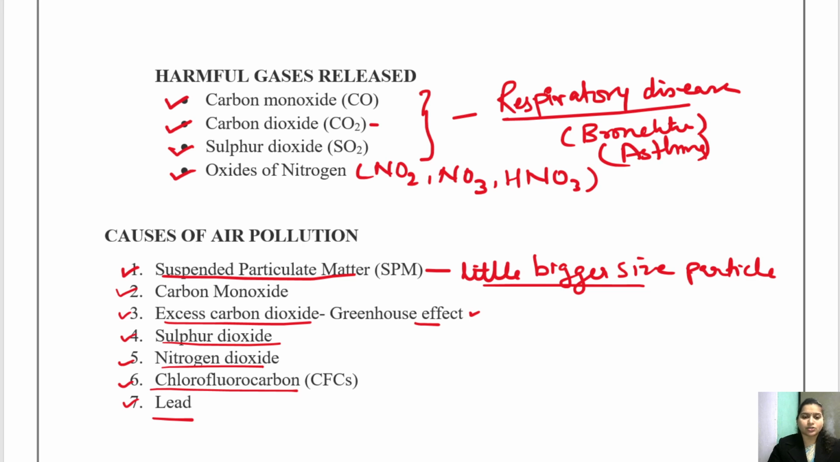Let's talk about the rest of the causes of greenhouse effect. So one by one, we'll again discuss the excess carbon dioxide, sulfur dioxide, nitrogen dioxide, chlorofluorocarbons, and lead. Okay, so let's come to the point again.